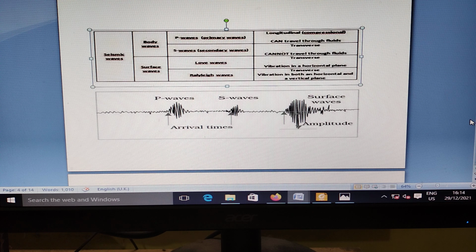In Love waves, the vibration is in the horizontal plane, and the vibration is in both the horizontal and vertical planes in the case of Rayleigh waves. The Love waves vibrate in the horizontal plane, but Rayleigh waves vibrate in both the horizontal and vertical planes.